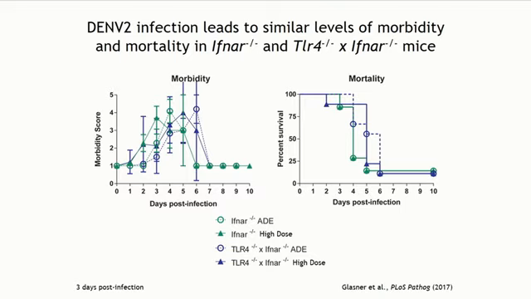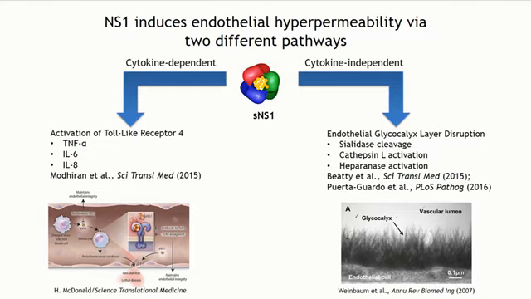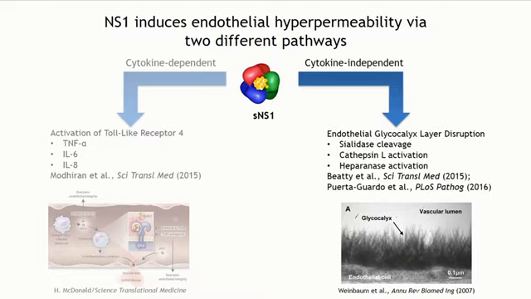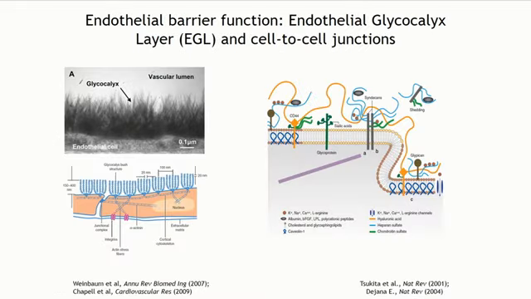Okay, so now going back to those two pathways. We've talked about the cytokine-dependent pathway a little bit, but now we're going to talk about the cytokine-independent pathway. And in 2016, we published a paper that identified sialidase, cathepsin L, and heparinase as important regulators of vascular leak or endothelial permeability driven by NS1. And we implicated the endothelial glycocalyx layer in this pathway. And the endothelial glycocalyx layer is a complex structure of membrane-bound proteoglycans that lines the luminal surface of blood vessels and protects blood vessels from shear forces. It helps mediate blood cell endothelial cell interactions. It's involved in inflammatory signaling and has been implicated in a variety of disease processes.